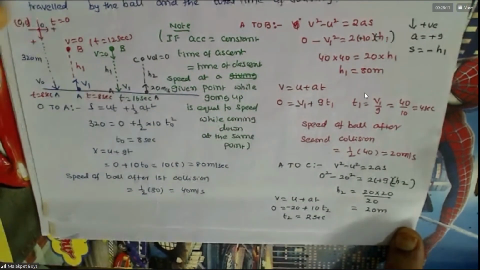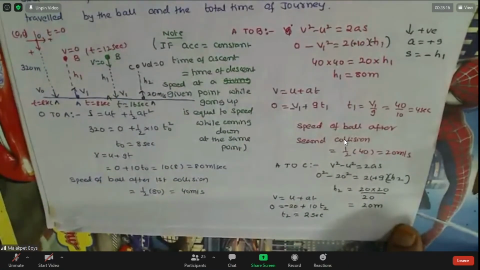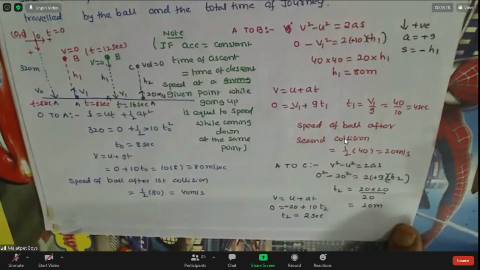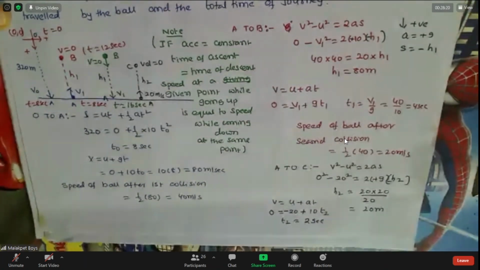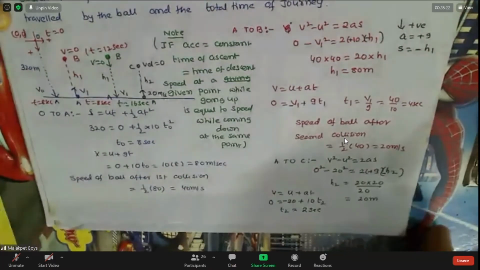Completed? Now, from the above, what can you infer? After every collision, what is happening?